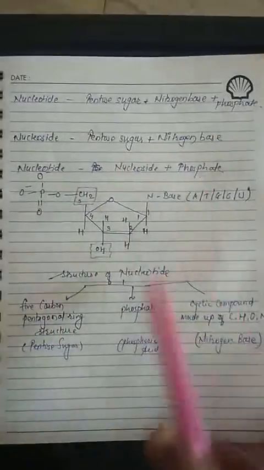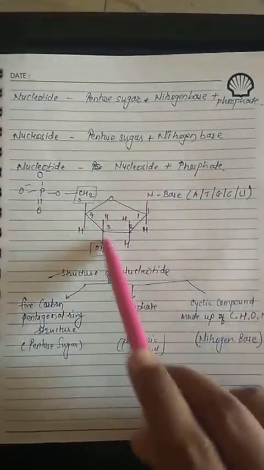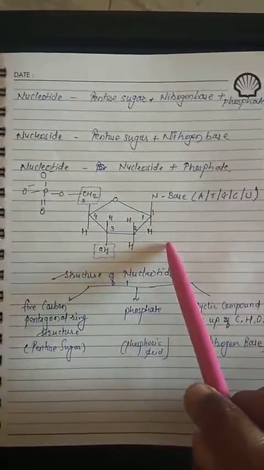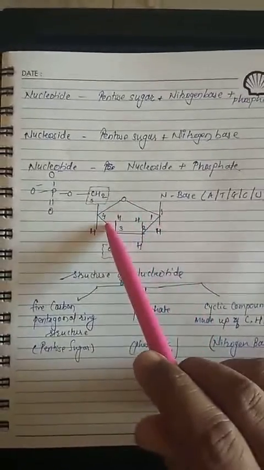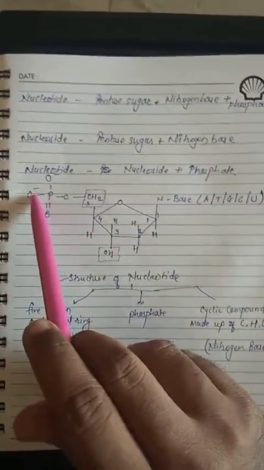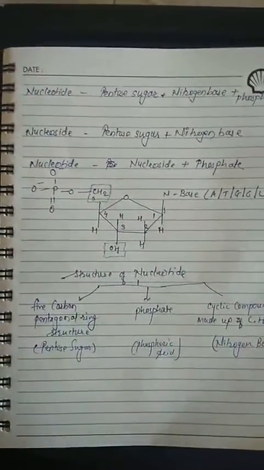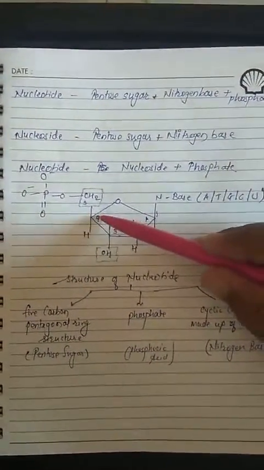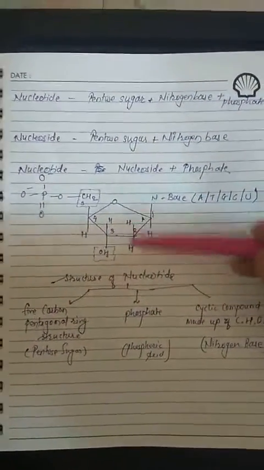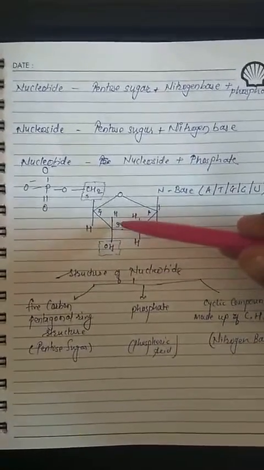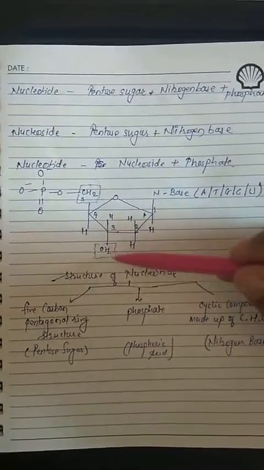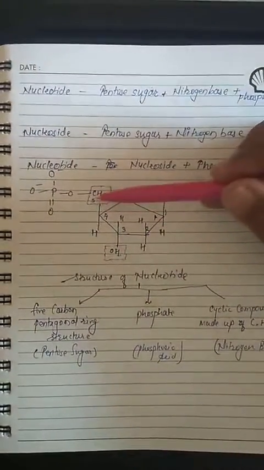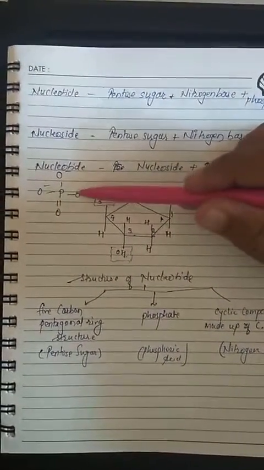If you look at the structure of a nucleotide, this is a pentose sugar, a 5-carbon pentagonal ring, and this is the phosphate. If you look at the carbon arrangement, this is the first carbon, second carbon, third carbon, fourth carbon and fifth carbon. Okay, guys, just listen. On the third carbon there is a free hydroxyl group, this OH group, as well as at the fifth position the phosphate group.